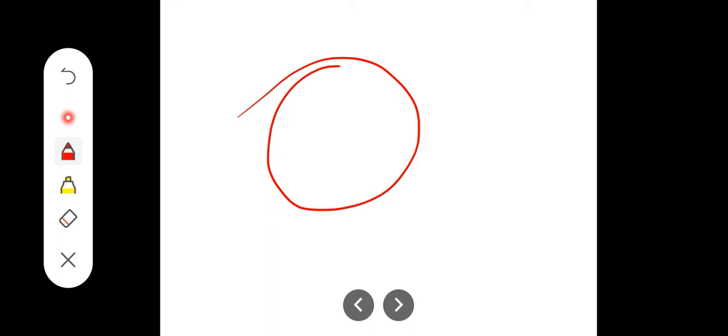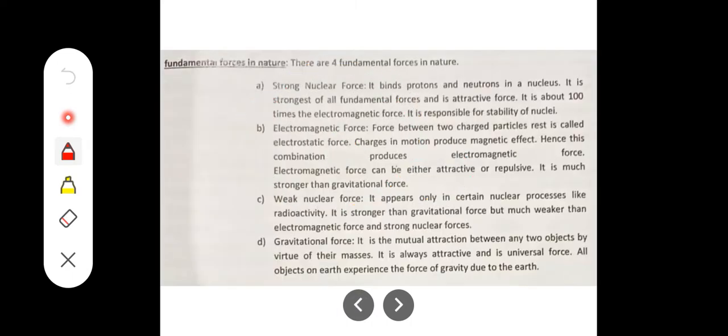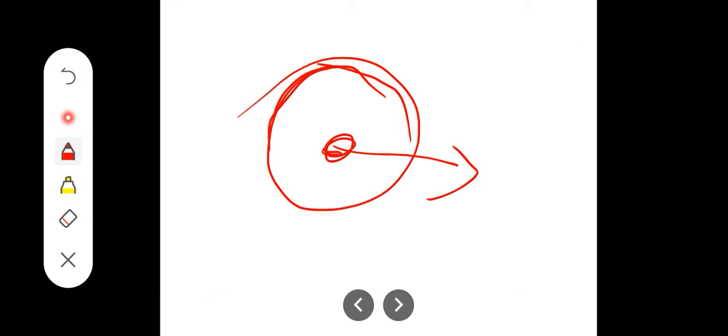Suppose this is an atom, and at the center of the atom there will be the nucleus. And inside the nucleus there will be neutrons and protons. They stay inside the nucleus.